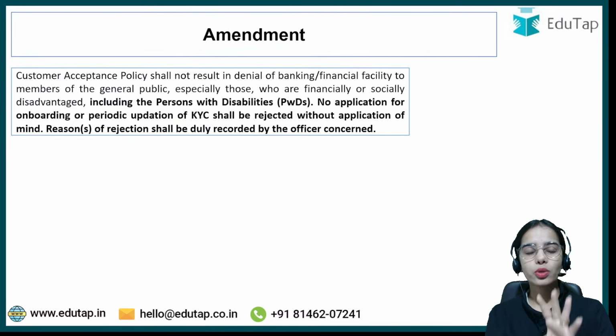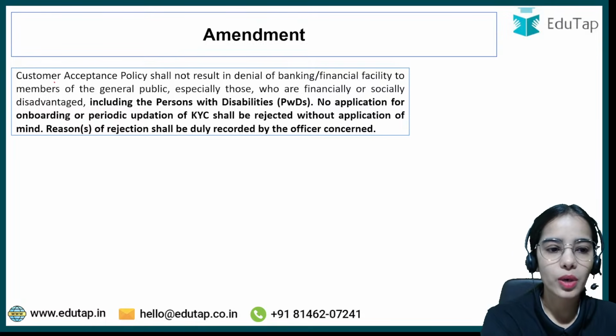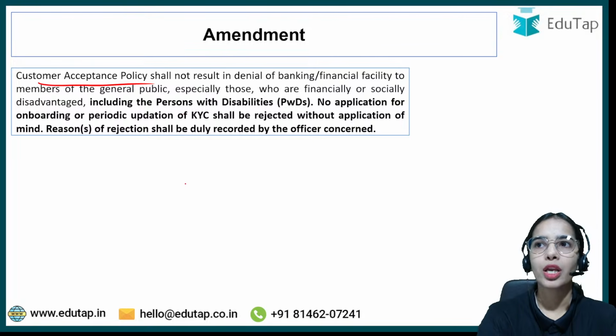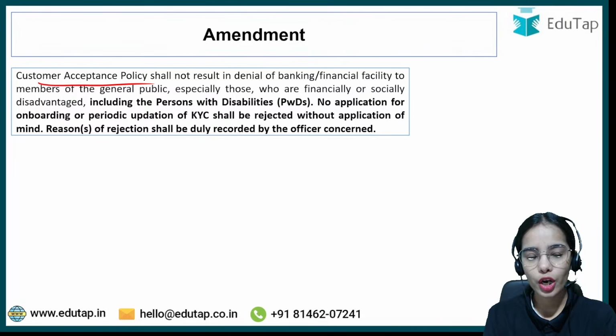Coming to the amendments, there are 4 major amendments that have happened. Let's start with the first one. The first one is the customer acceptance policy. See, the banks do not accept all the customers. They have a verification process, and they have a customer acceptance policy.